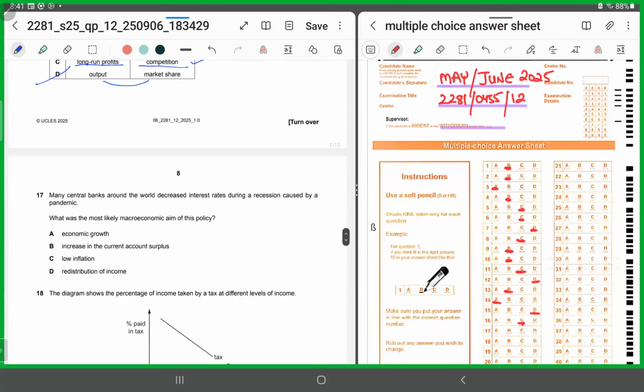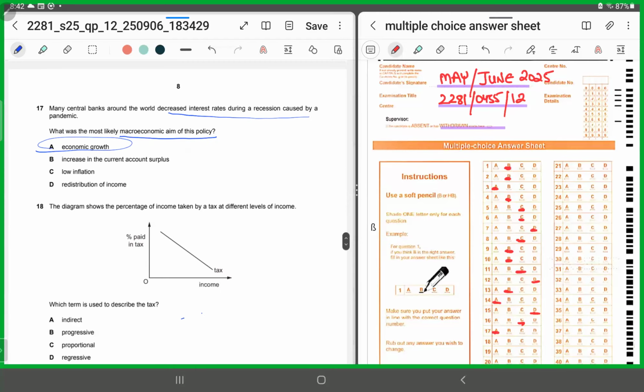MCQ number 17. Many central banks around the world decreased interest rates during the recession caused by the pandemic. What was the most likely macroeconomic aim of this policy? Now, why do you think most central banks reduced the interest rates during the period of recession when the world was hit by a pandemic? Because it wanted to boost aggregate demand, right? Recession was causing a fall in aggregate demand. They wanted to boost aggregate demand. They wanted to boost economic growth. So for 17, we'll shade in A.